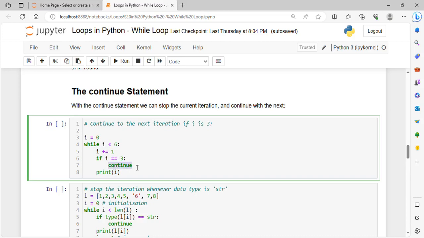Okay, don't print it. So after inserting continue, that iteration will stop when I equals 3.